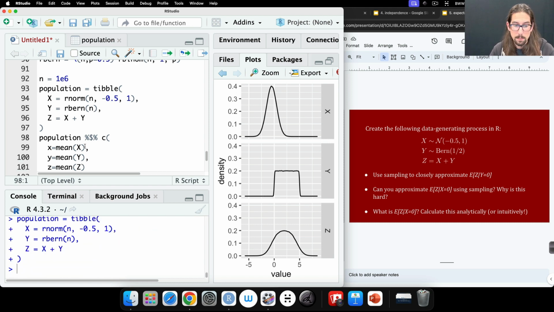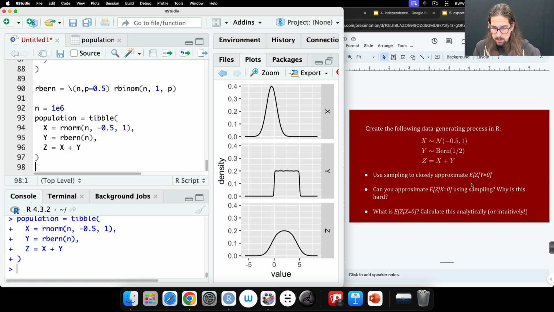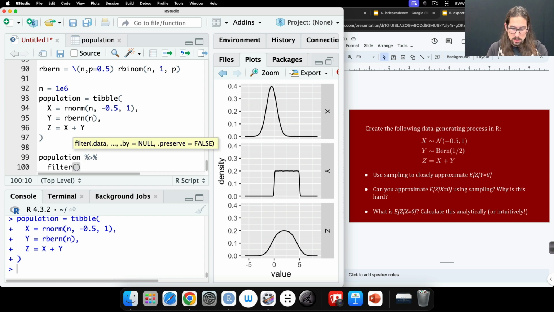Great. Okay, so now we have this population. And our question now is, can we closely approximate the expected value of z given y equals 0? So this is just the average value of z in the subpopulation where y is 0. So all I need to do is take the population and just get the people where y equals 0, right?